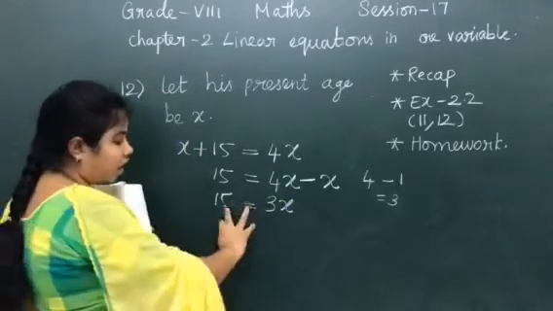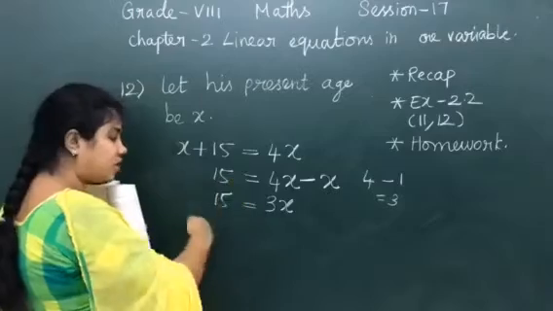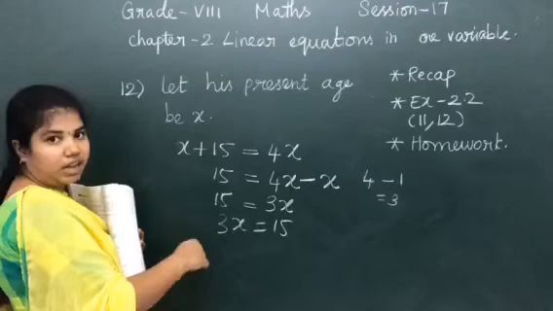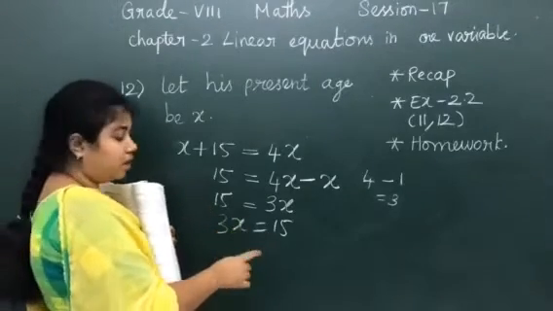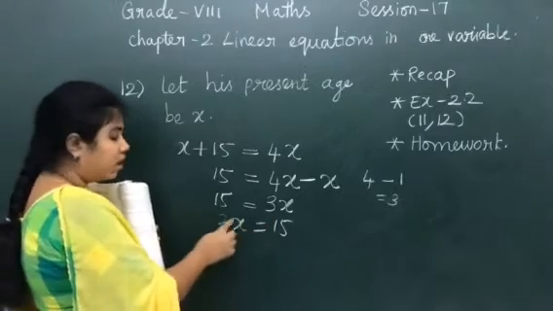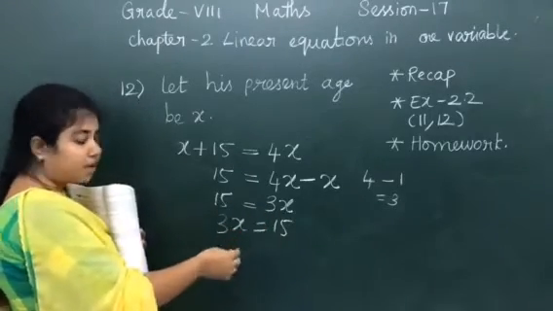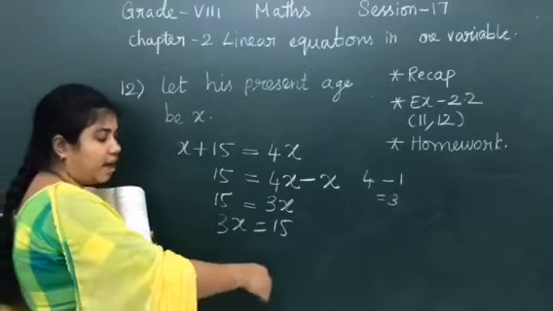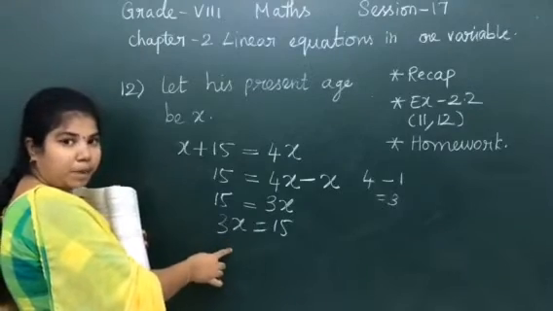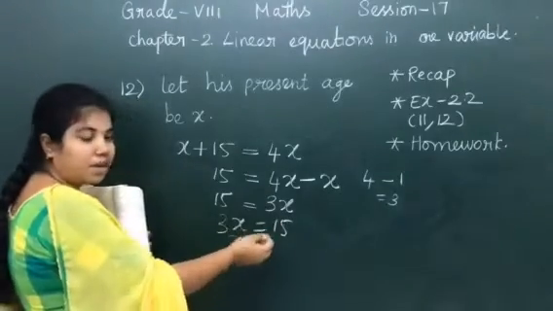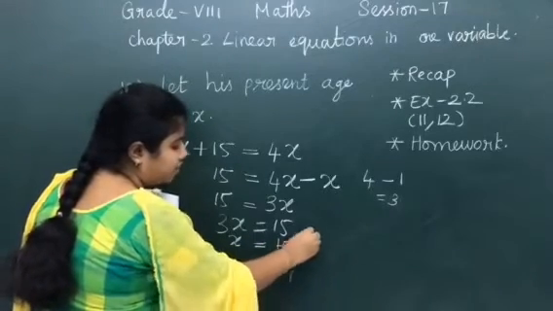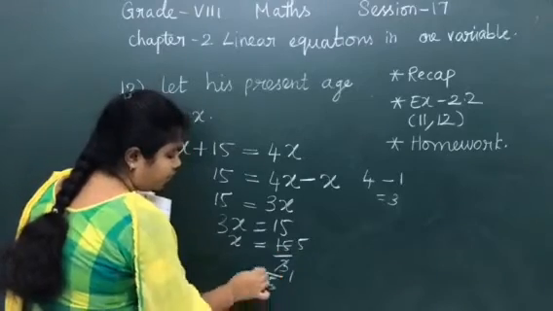Can you understand? Now 15 is equal to 3x is there, no? Just reverse and write it. 3x is equal to 15. I have just changed the RHS and LHS. There is nothing different in this. These two steps remain the same. For your practice, I am writing like this. Now this is our normal format. I have to keep the variable here and I have to take the number that side. What is the operation between 3 and x? It is multiplication. So when I take the 3 that side, it becomes division. 15 divided by 3. 3 1s are 3, 5 3s are 15. So x is equal to 5.